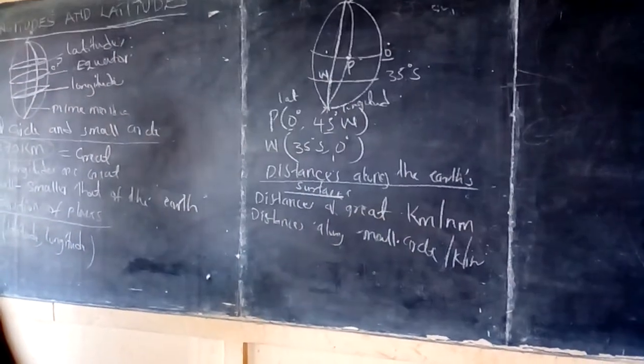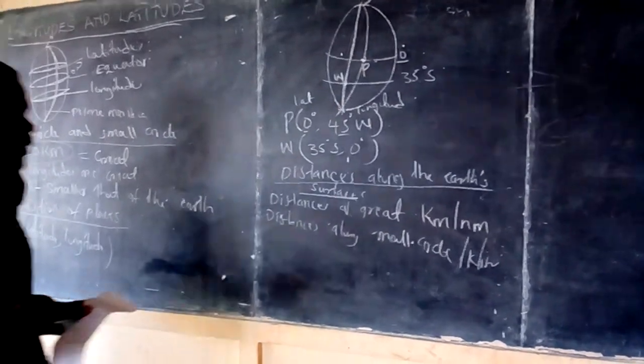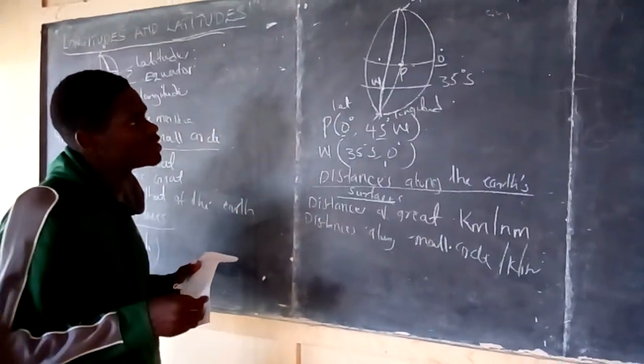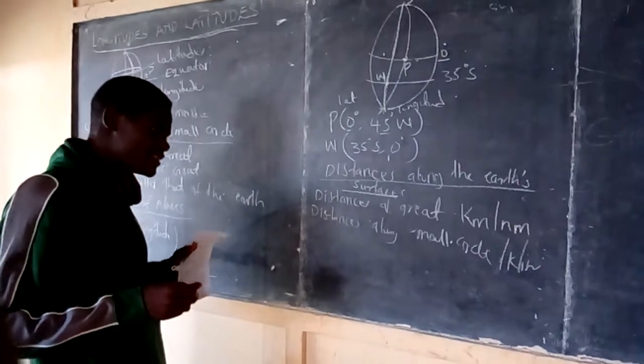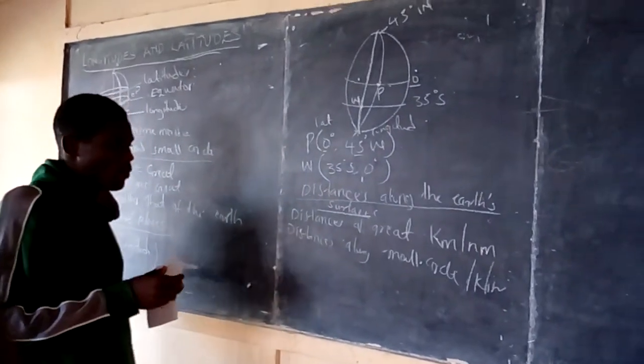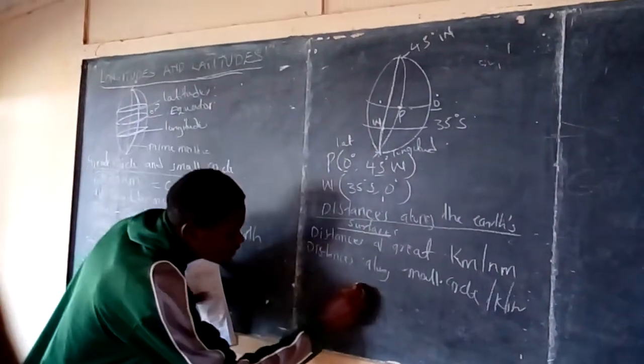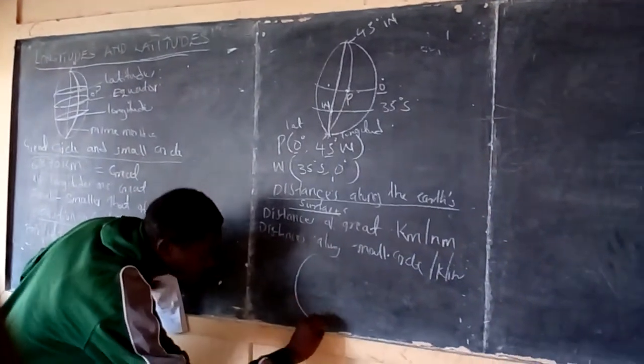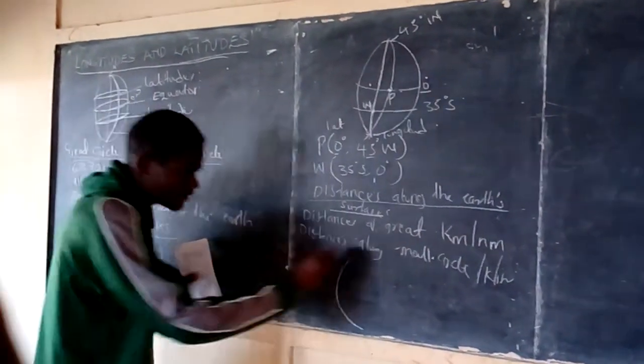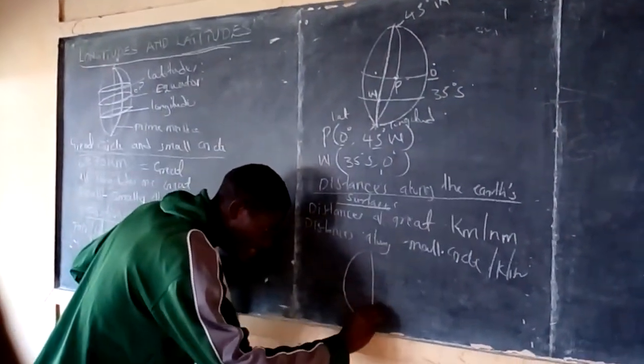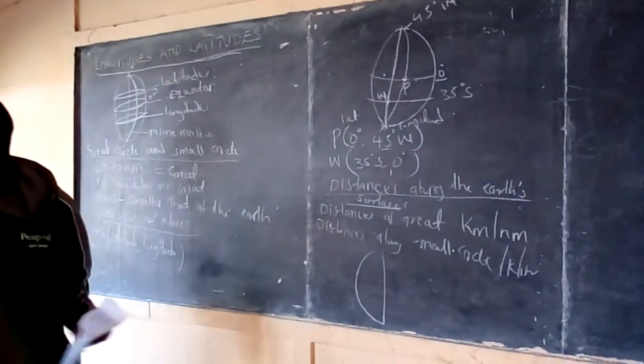circle. Now, if you look, for example, I want a distance along the longitude 45 degrees west. A longitude looks something like this. Then there is that prime meridian.